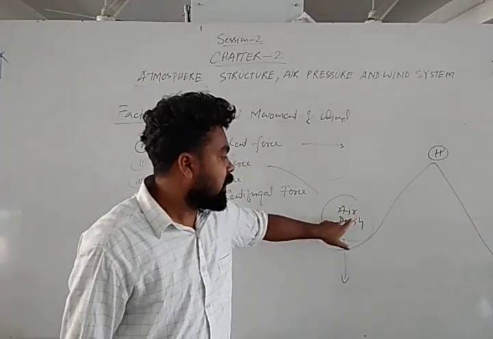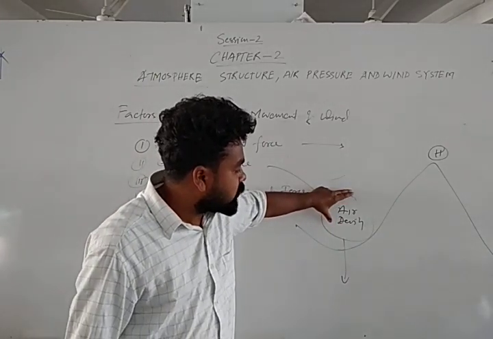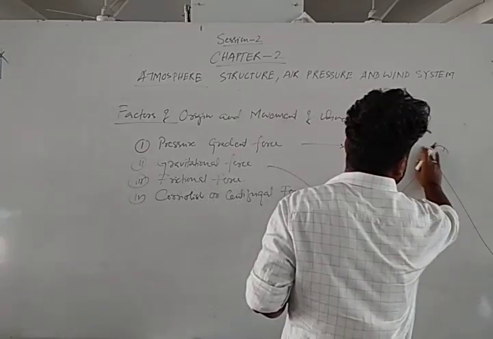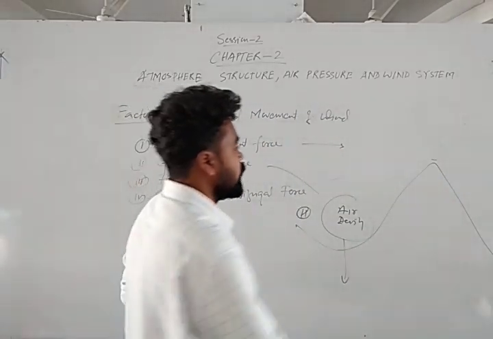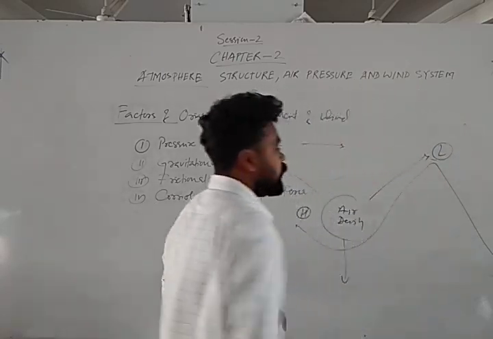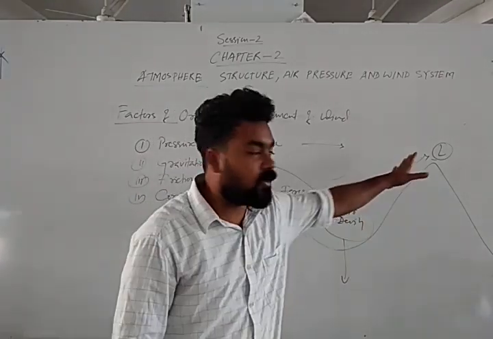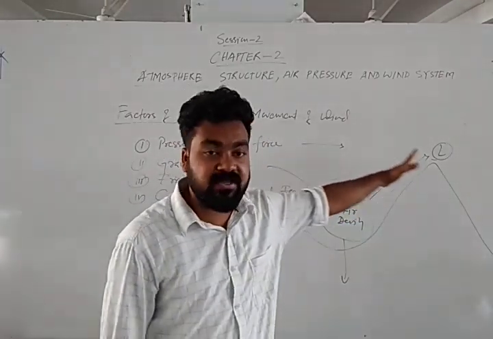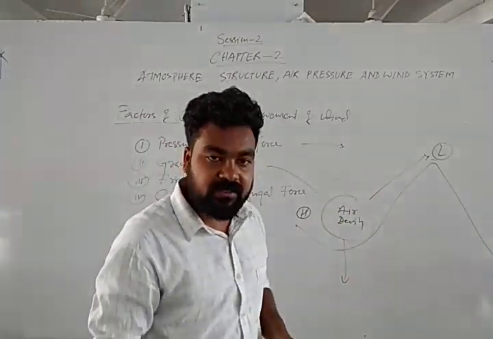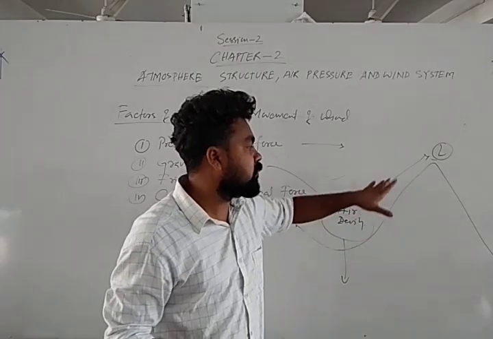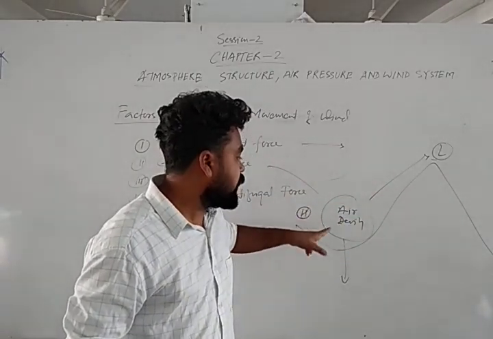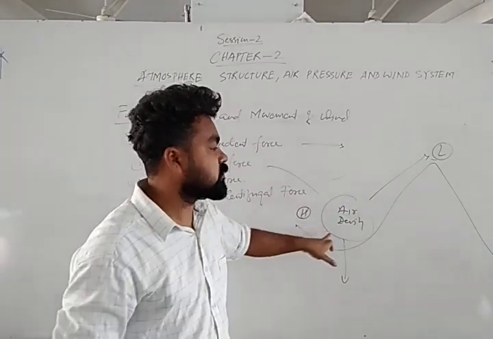That means here, due to the high amount of air density, pressure will be high. Again here, due to low air density, pressure will be low. Now from this high pressure to low pressure, wind will move. That means from valley to mountain, wind will move. That is called the valley breeze. If the wind moves from mountain to valley, it is called the mountain breeze. Air density is high over the valley, and the wind is moving from high pressure to low pressure, so that is the valley breeze.